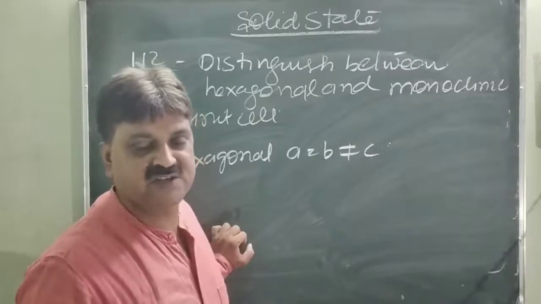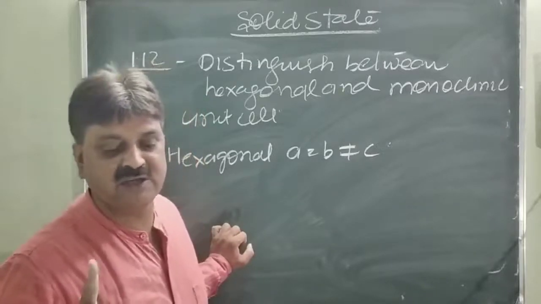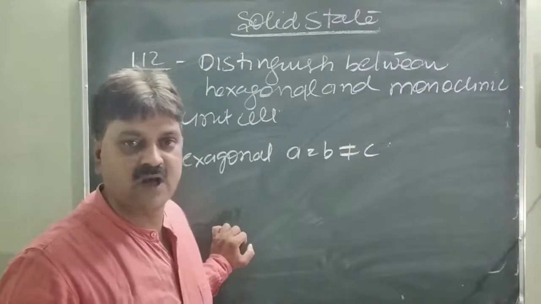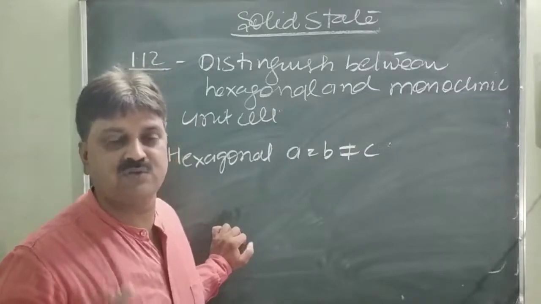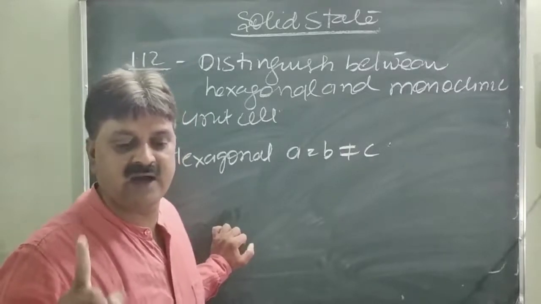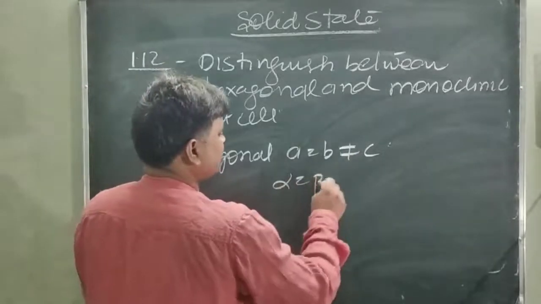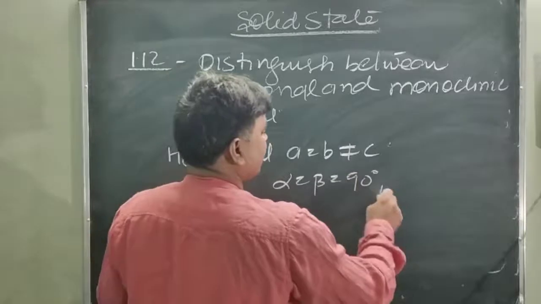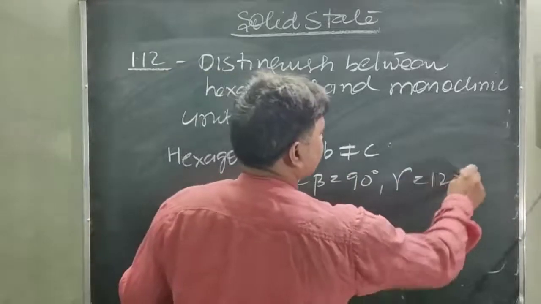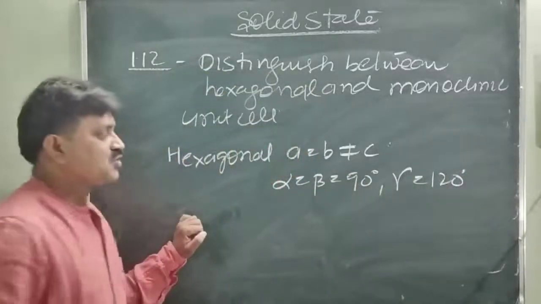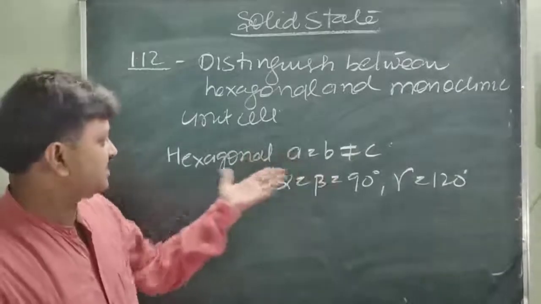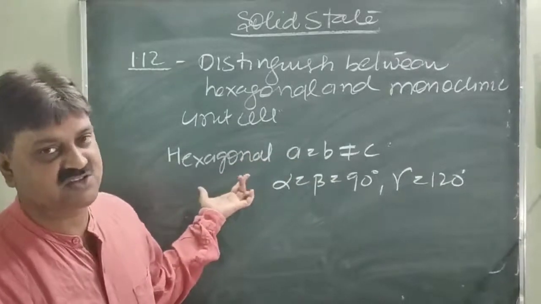So in case of the hexagonal, the edge length A is equal to B is not equal to C. However, the angles alpha is equal to beta is equal to 90 degree and gamma is equal to 120 degree. So the unit cell having these criteria exists as a hexagonal.